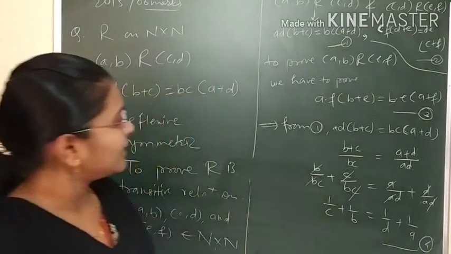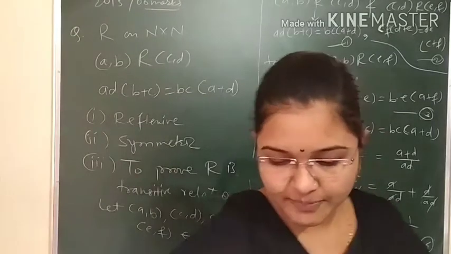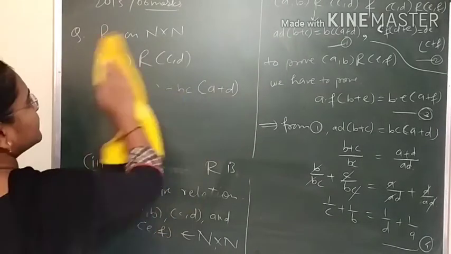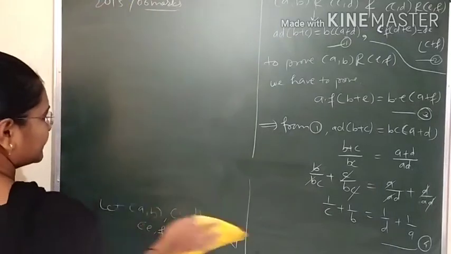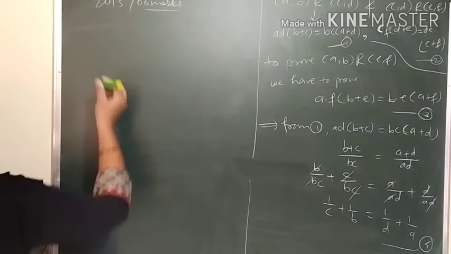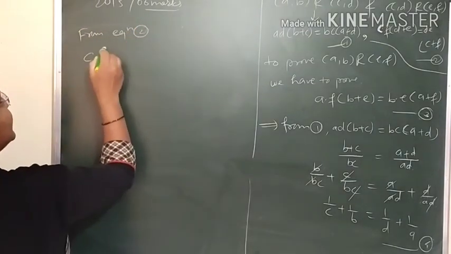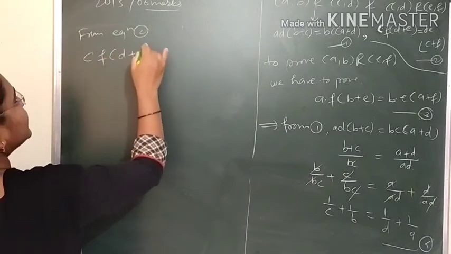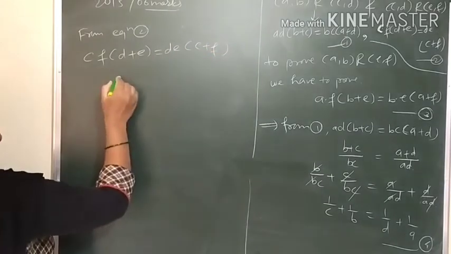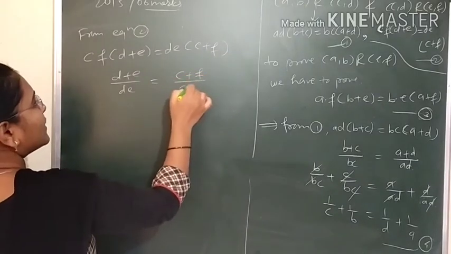Now from 1, if you are getting this, so from 2 also we will get the same thing, just the letters will be different. Okay, so here I will erase this side. You must be having the question. Okay, but for explanation I have written it. So from equation 2 we have C into F in bracket D plus E and D into E in bracket C plus F. Same thing, D plus E upon DE is equal to C plus F upon CF.